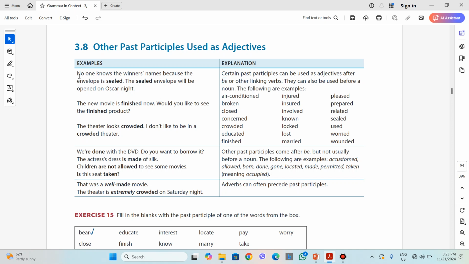The example here is no one knows the winners' names because the envelope is sealed. Here, sealed is a past participle which is used after is, and it's used as an adjective to describe the envelope. You see, it can also be used before the noun. The sealed envelope will be opened on Oscar night.